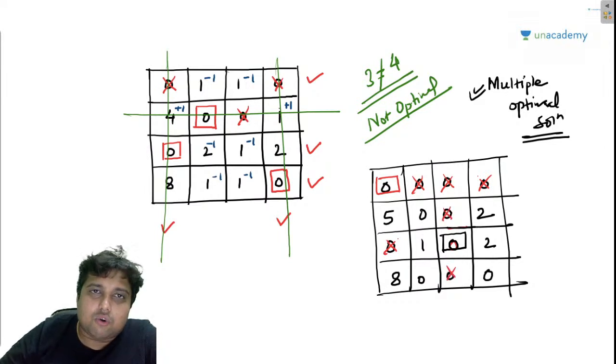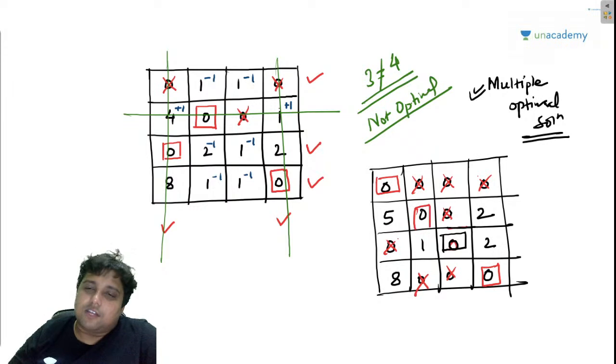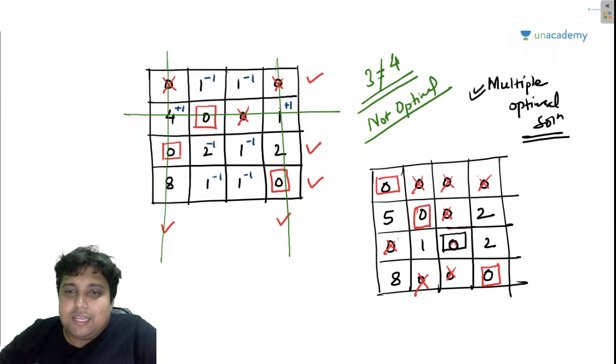Now in the last row, I cannot make any assignment. As you can see, there are more than 2 zeros. Now in this column, no. In this column also no. In this column already an assignment is there, and the last column, this is going to be the assignment. This is going to chop off, and this 0 remained is another assignment, right? So now we have made the assignment.